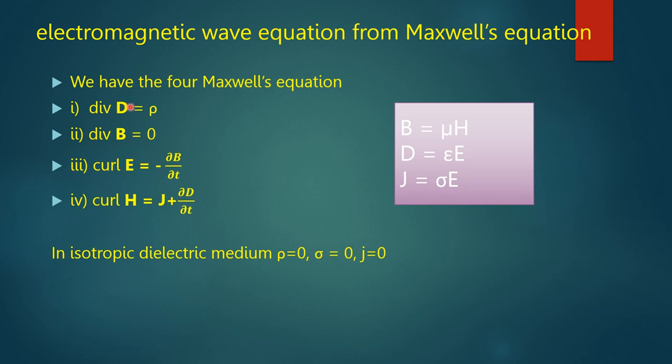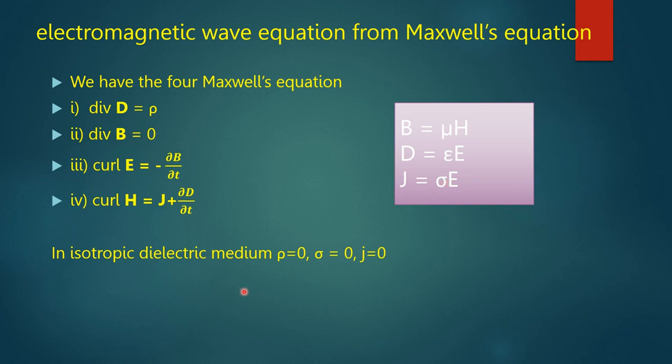These quantities B and H are related by the equation B equals mu H, where mu is the magnetic permeability, and D is related to E by D equals epsilon E, where epsilon is the permittivity of the medium. Also, the relation between current density and the electric field vector is J equals sigma E, where sigma is the conductivity of the medium.